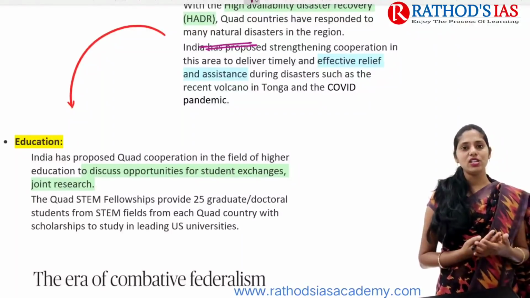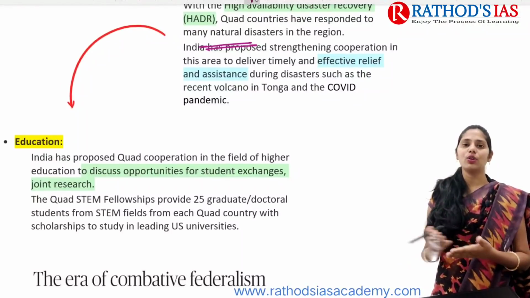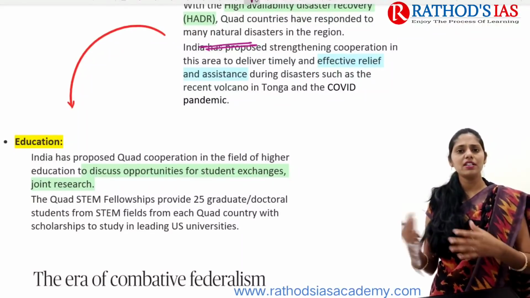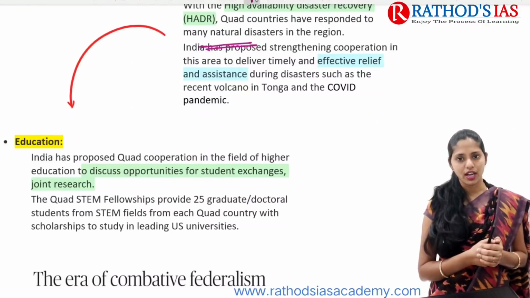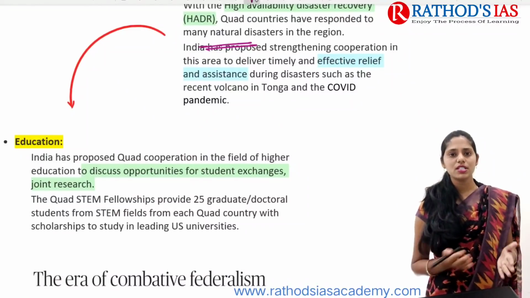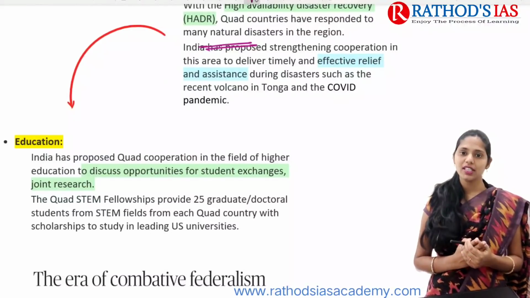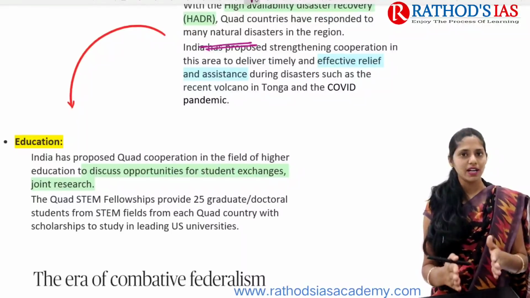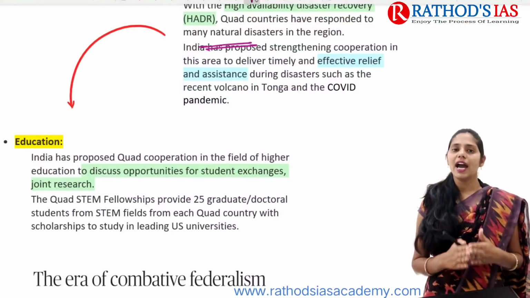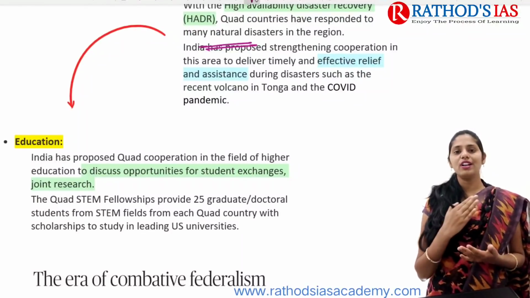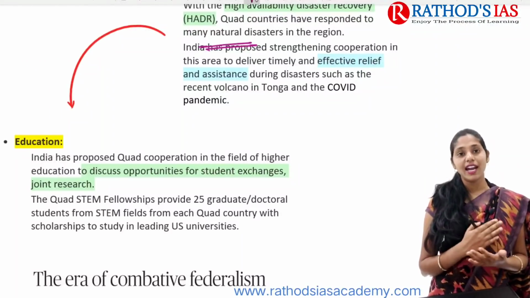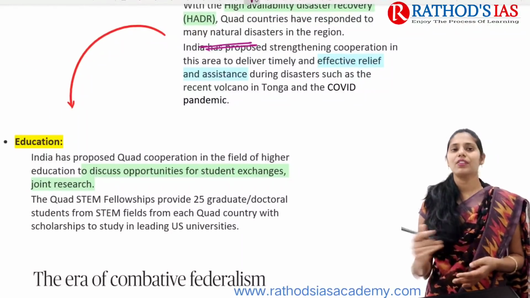Because of these natural disasters, not only that, the recent cyclone Yaas and the recent cyclone Tauktae also led to floods in the coastal regions of India. So these are some important climate change impacts that we are facing in India. Regarding that, disaster management is very important, and we need to strengthen our cooperation in areas so that we can deliver timely and effective relief and assistance for the victims, right?